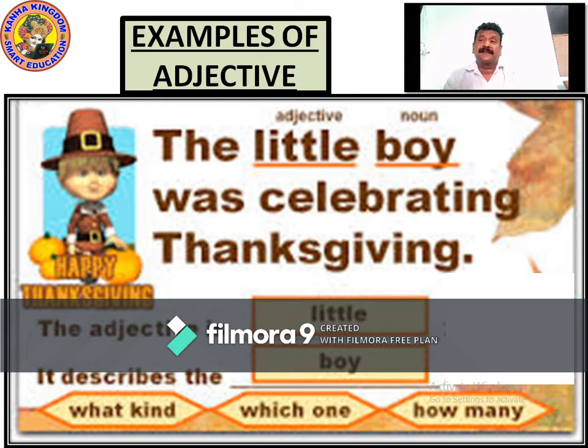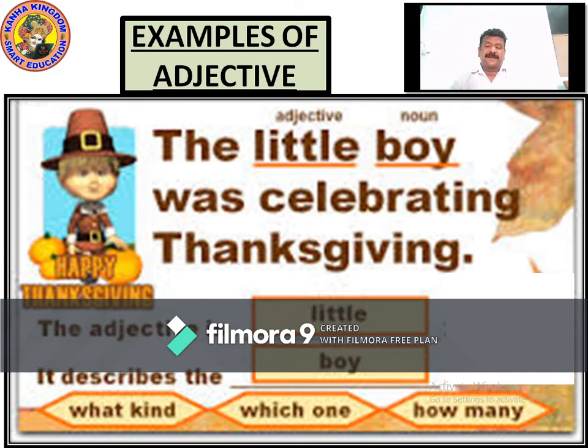Now let's read the question. The little boy was celebrating Thanksgiving. This is a sentence. What does this say? The adjective is little. Little is an adjective. How? Here the question is what kind? What kind of boy? A little boy. So now the answer is understood.